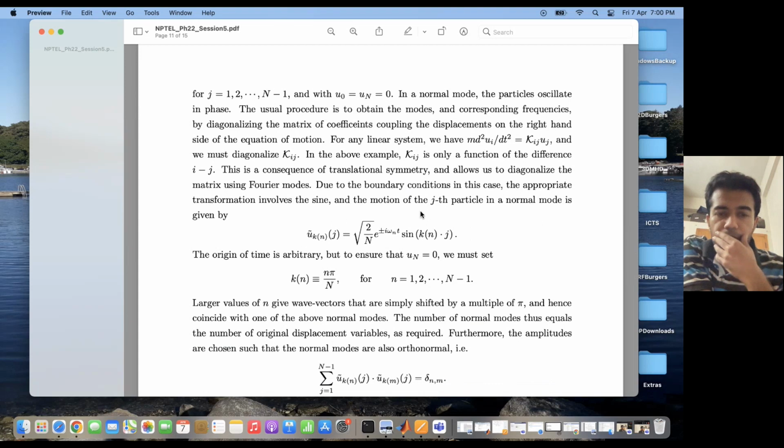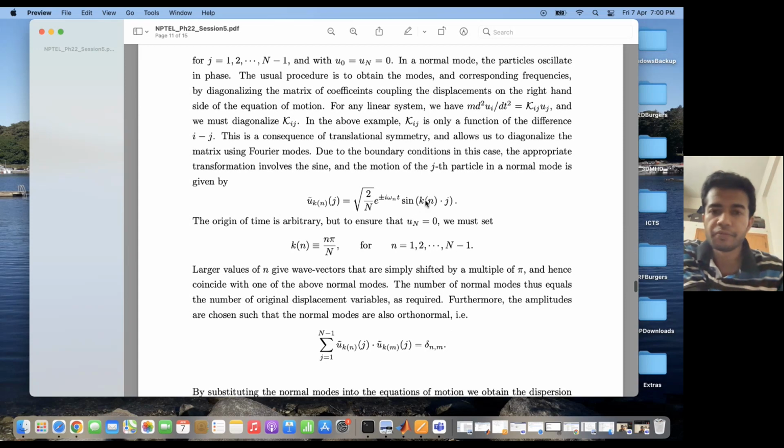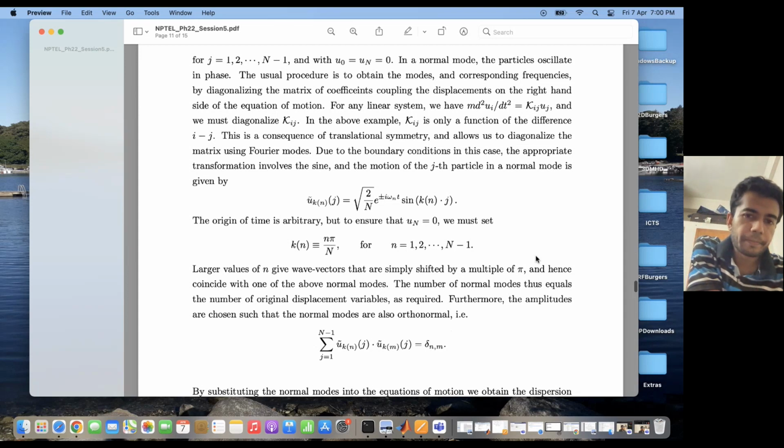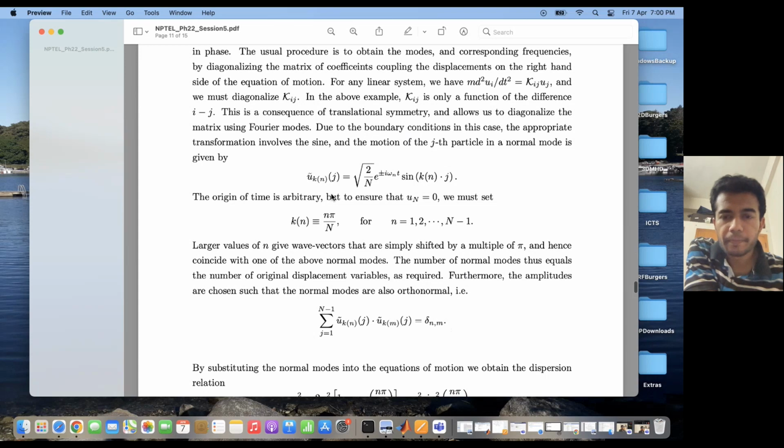Now since at the boundaries the particles are fixed, the appropriate basis to be used is the basis of sines, because sine vanishes at the boundaries, if I consider the boundaries to be at 0 and 2 pi. That is why I define the normal modes in this manner. So u tilde kn is the small nth normal mode, which has angular frequency omega n and wave vector kn.